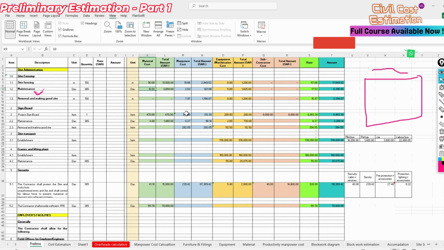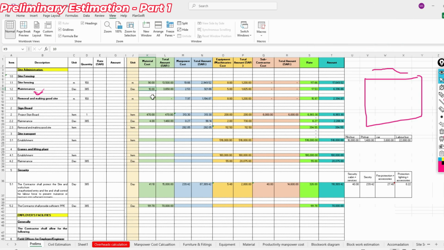The 10 riyal means, sometimes during our maintenance time, some bolts, some nuts, some other small weldings for some repair area. So daily we have to maintain, so that's why we have to allocate a small amount for the maintenance cost. So we can say some 10 riyal, something like this. For the entire duration we have a total of 365 days. One day we allocate 10 riyals. So the total cost is approximately 3650. So this is the total cost.